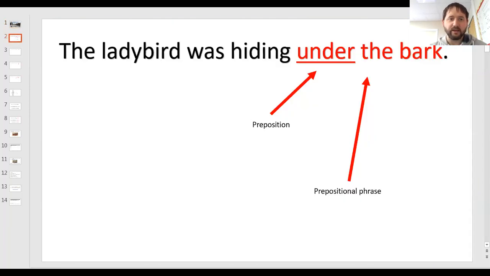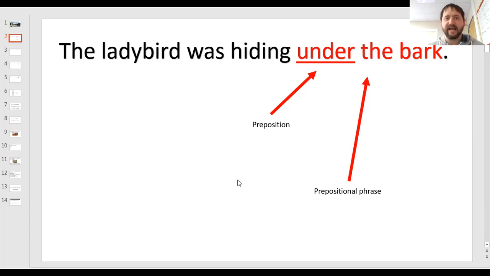So we've got here a simple sentence: the ladybird was hiding under the bark. What we've got here is a prepositional phrase. So under the bark is a prepositional phrase, and the preposition is under. A preposition just tells you where something is in relation to something else. So this one tells you where the ladybird is in relation to the bark: the ladybird is under the bark. And a prepositional phrase is that whole section to do with the preposition.